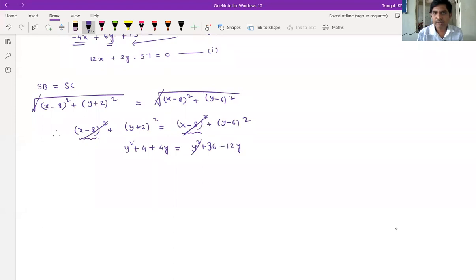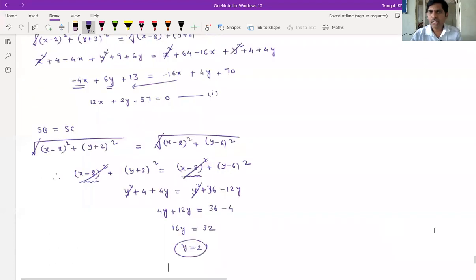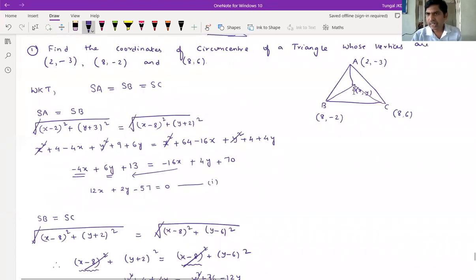Both sides y square get cancelled. 4y plus 12y is equals to 36 minus 4. So 16y is equals to 32. So y is equals to 2. So here the circumcenter's y coordinate we are getting is 2.